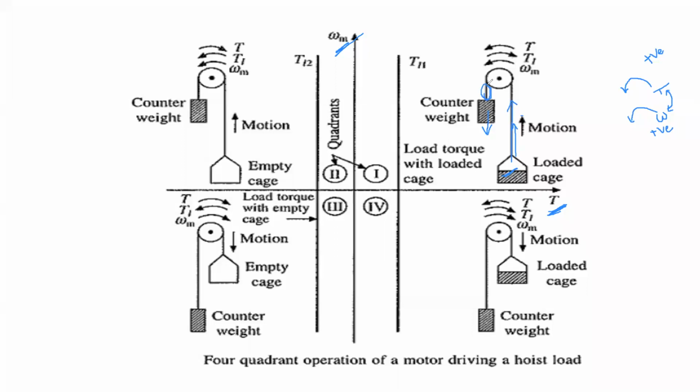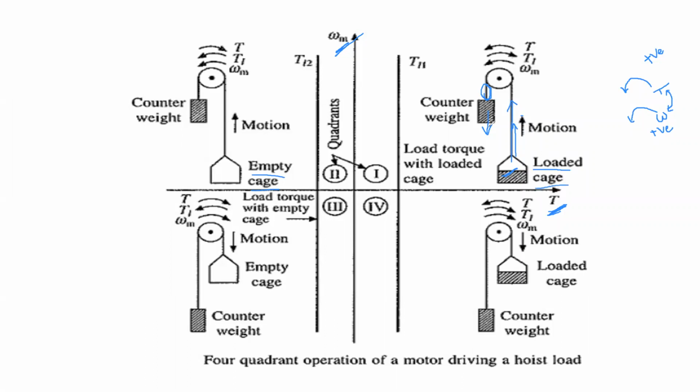And there is an exception case, that is how much weight you have to place in this counterweight. Just don't confuse. It is the counterweight and it is the case, maybe loaded cage or empty cage. The weight of the counterweight must be in between the two limits. What are the two limits? First one is empty cage and second one is loaded cage.